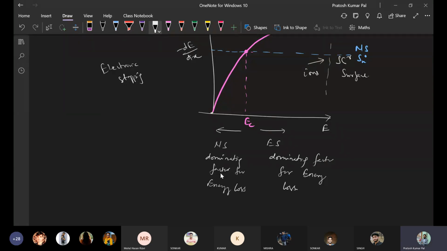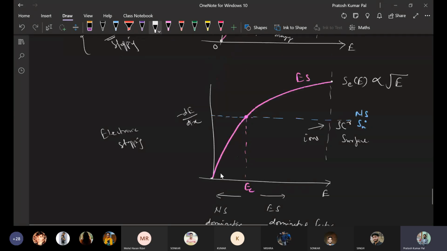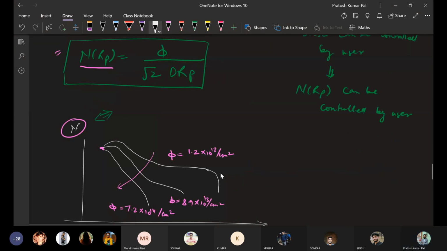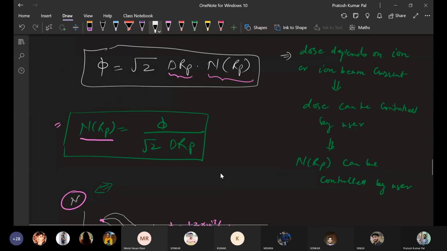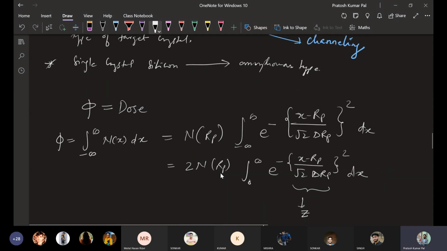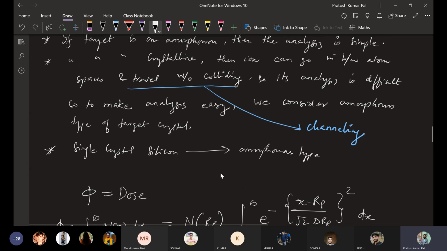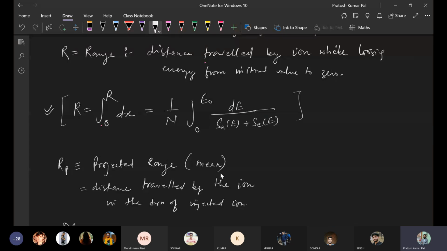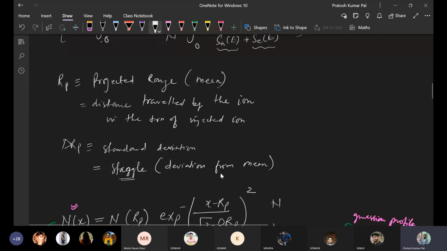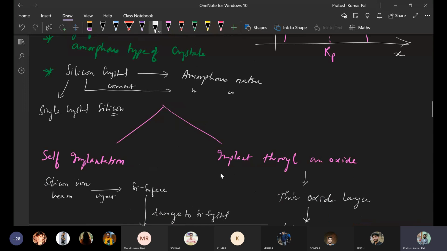So once we have the stopping, we can find the range. We have found the range equation. So range is basically, from 0 to the maximum range R, we are just integrating the total distance it can travel. That involves the nuclear stopping and electronic stopping energies, with a function of 1 by n. From there we can find the range for different stopping factors.